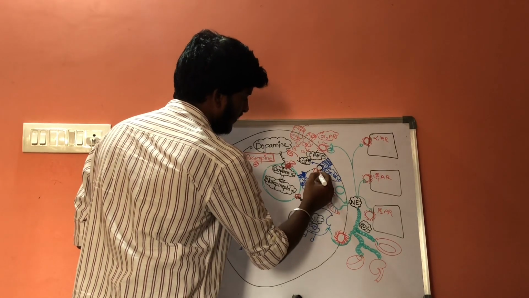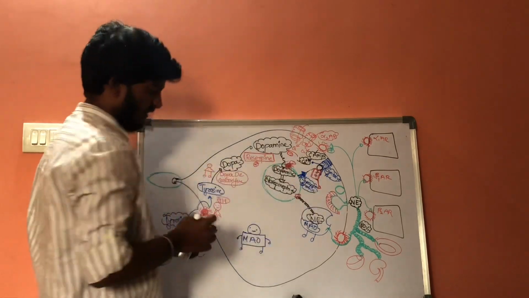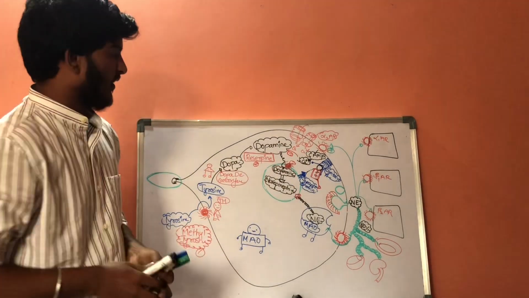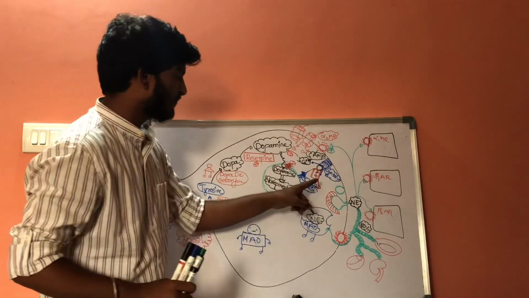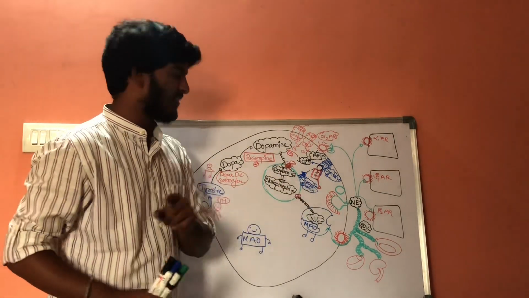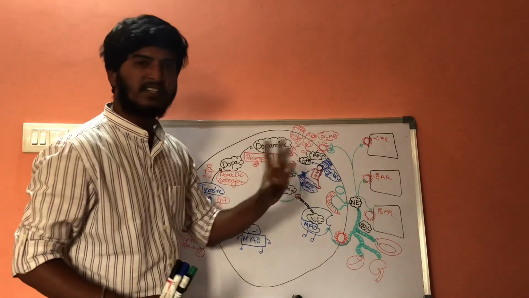There is a special drug. I will say the name of the drug later. The function of the drug is that it inhibits the fusion of synaptobrevin with syntaxin.